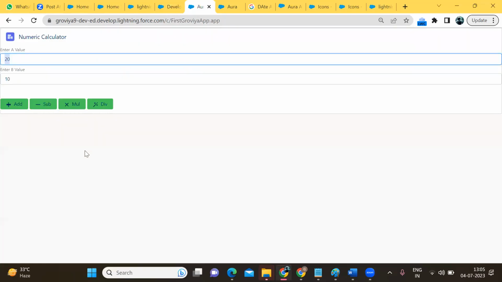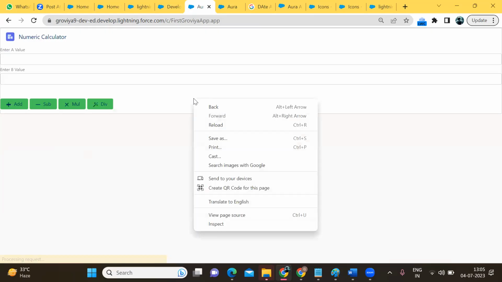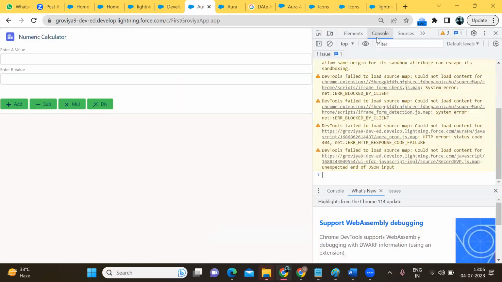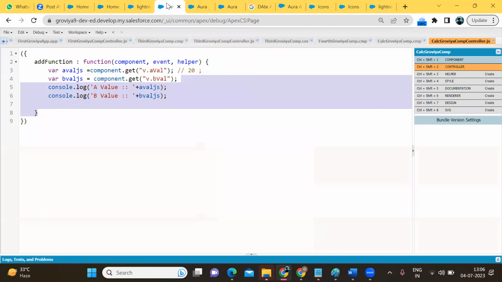So go to the UI, refresh it. How can we open the console? Right click with the mouse, click on inspect and click on console, clear the logs, enter some values: a value 20, b value 20. On click of add, we are calling the function. So the value is coming here. Okay, the value is coming here. So the code is working fine till here.